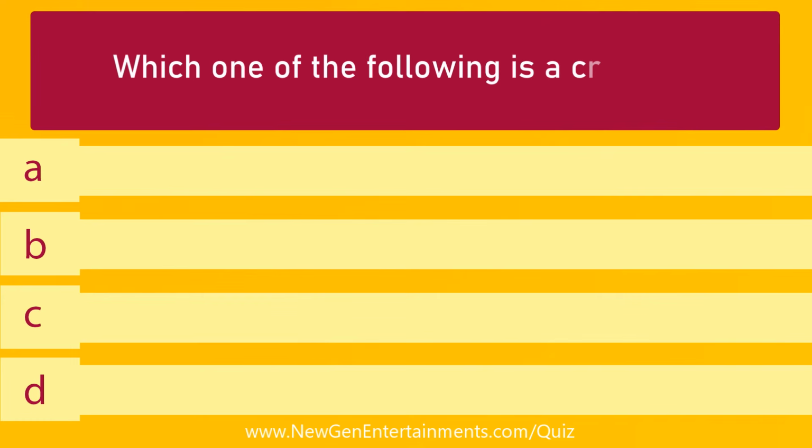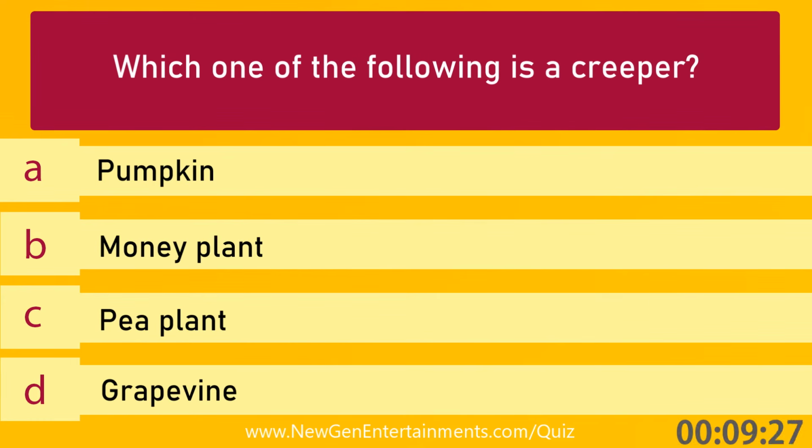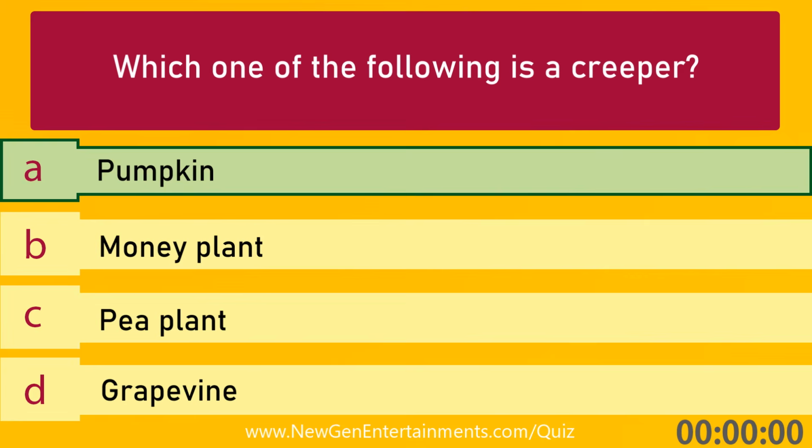Which one of the following is a creeper? Options are A. Pumpkin, B. Money plant, C. Pea plant, and D. Grapevine. Answer is option A. Pumpkin.